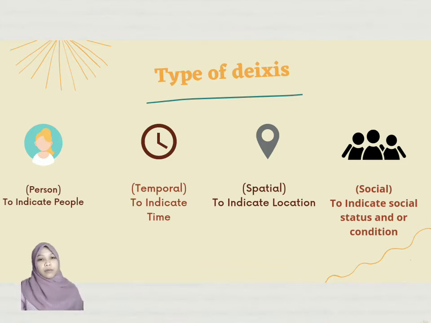Okay, in this slide, I would like to explain the types of deixis. There are 4 types of deixis. The first is person. Person deixis indicates people. The second is temporal. Temporal indicates time. The next is spatial. Spatial indicates location. And the last one is social. Social indicates status and condition of something or someone.